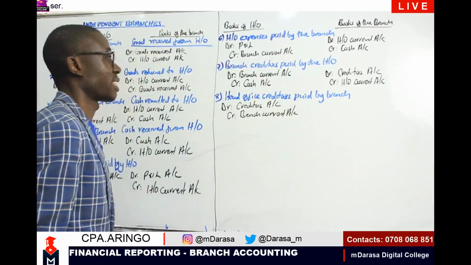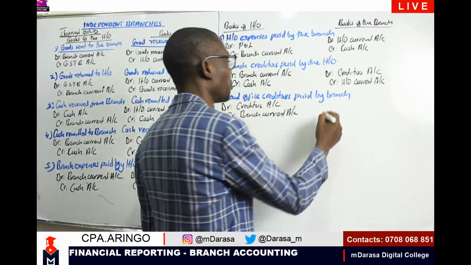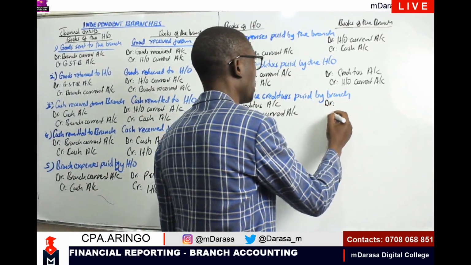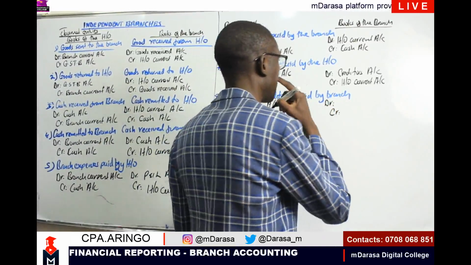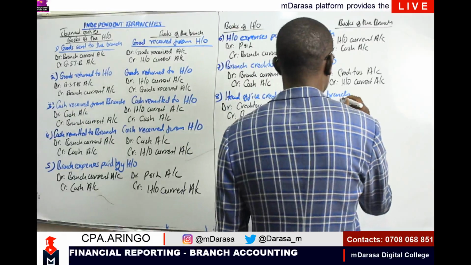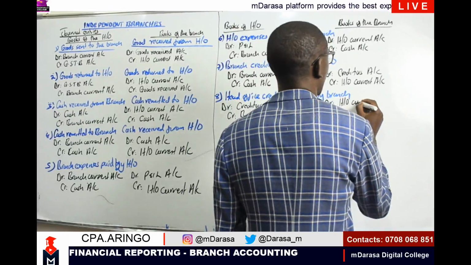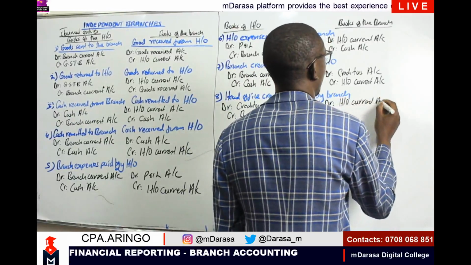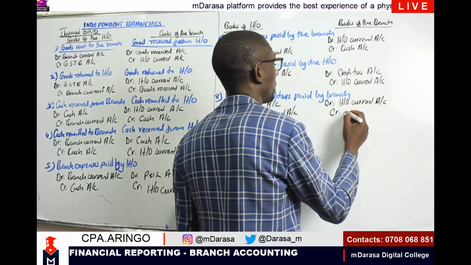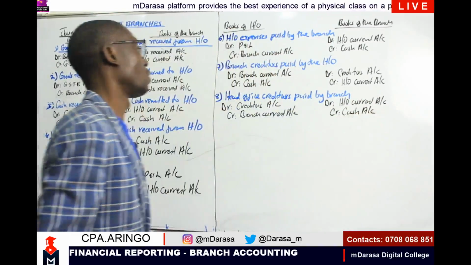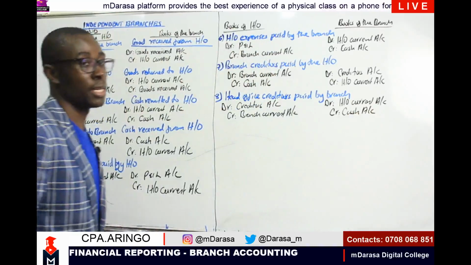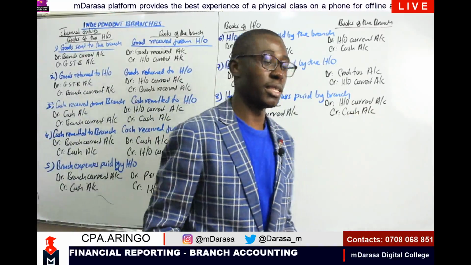Meaning that here we're going to debit our head office current account, HO current account, and we are going to credit our cash account.